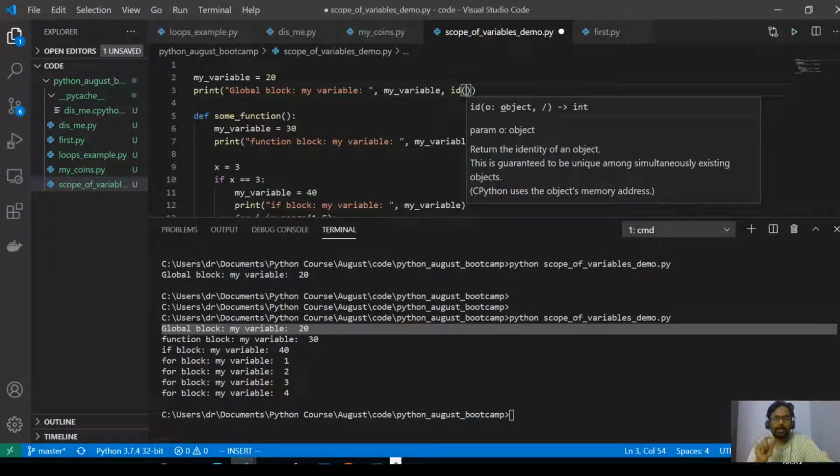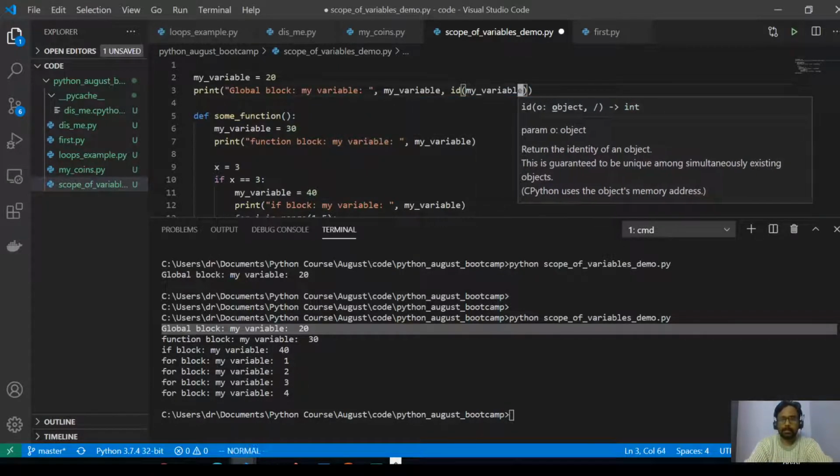But the interpreter has its own process space, so it will give that particular ID. It is not the actual address of the RAM, but it will be somehow mapped inside the interpreter. You don't have to worry about that, but imagine that this is like an address of the RAM. That is just for our understanding.